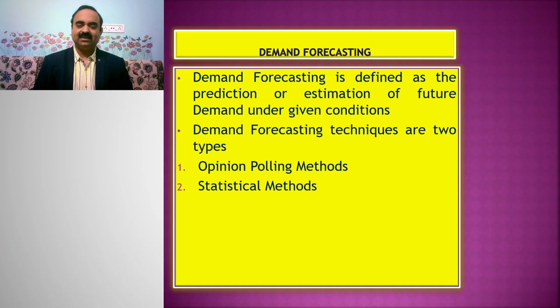Dear students, demand forecasting is defined as the prediction or estimation of future demand under given conditions. Demand forecasting techniques are of two types. They are 1. Opinion polling methods, 2. Statistical methods.